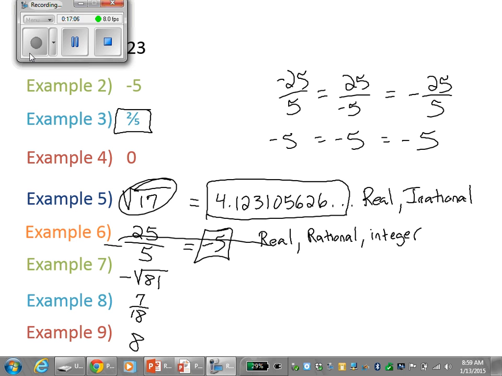Do me a favor real quick. Put it on the inside. The negative button, by the way, is on the bottom by the decimal down here. Okay? But put in the square root and put negative 81 on the inside of the radical. And tell me what happens in your calculator. It doesn't work. What do you get? You get error.